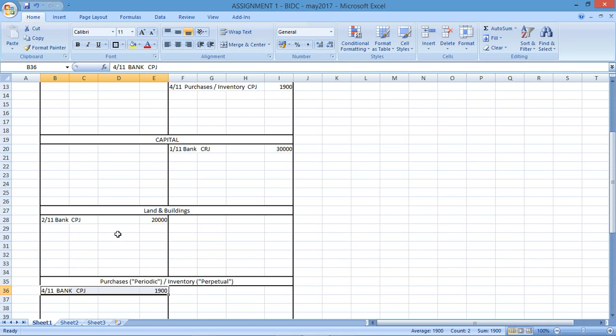Number 7 says we sold goods on credit to E. Helmut. Okay, so if I'm selling goods on credit, we know we'll have trade receivables or a debtor here. E. Helmut would be considered a debtor to the business because they're a customer buying on credit.